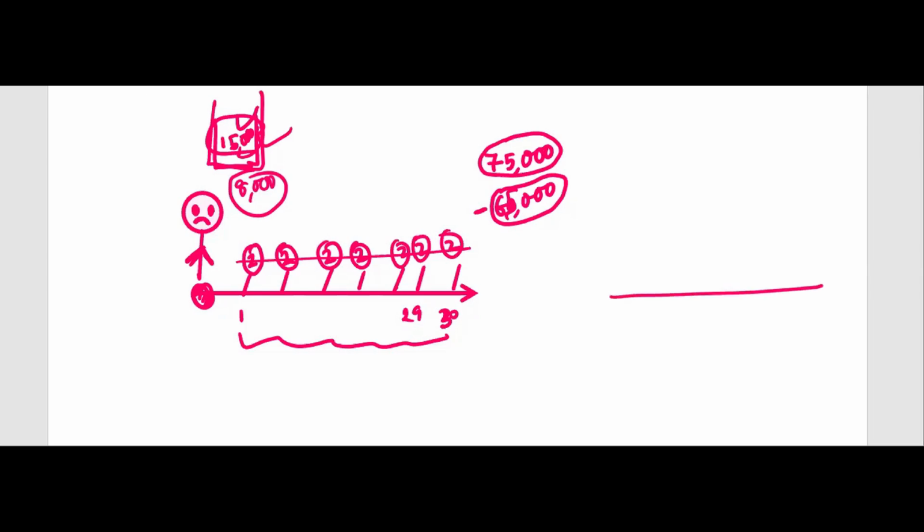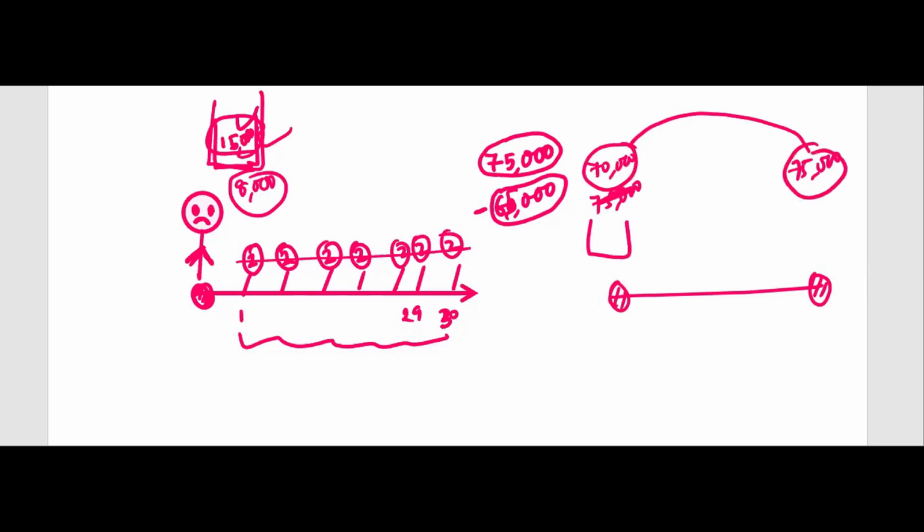If you have no income, suppose I don't have any monthly income, and I need to pay someone 75,000, then I need to keep 75,000 if there is no interest rate in the market. However, if there is interest rate in the market, you discount it. This is 70,000, you keep 70,000, and it will grow to 75,000 and you give it. That's all. However, if you have income, you know that you will get some income during that time, whatever, 30 months or maybe 40 months, you will have income.